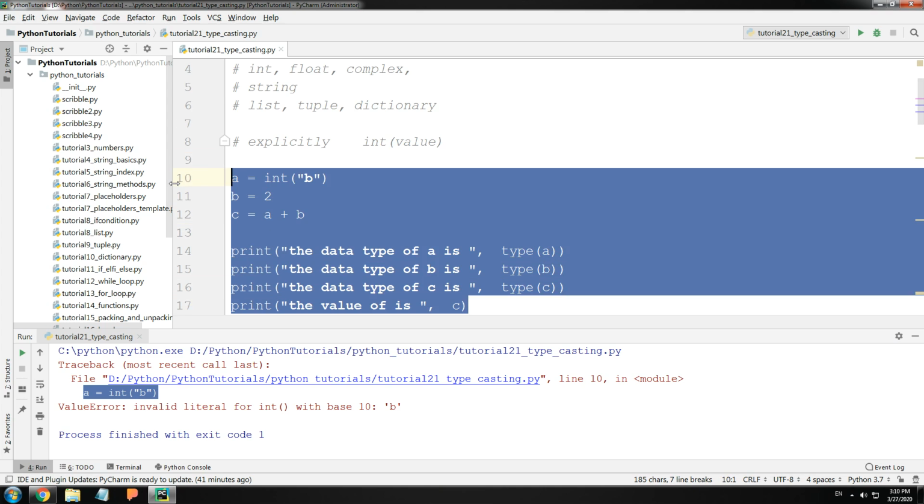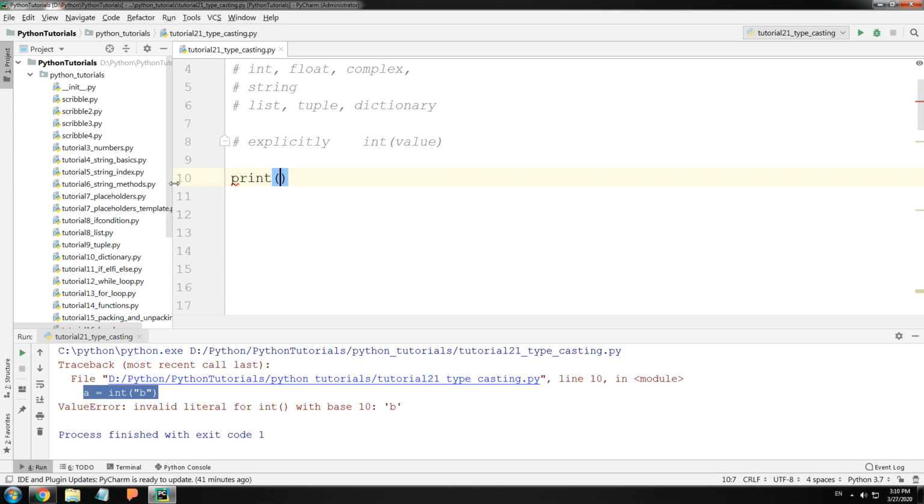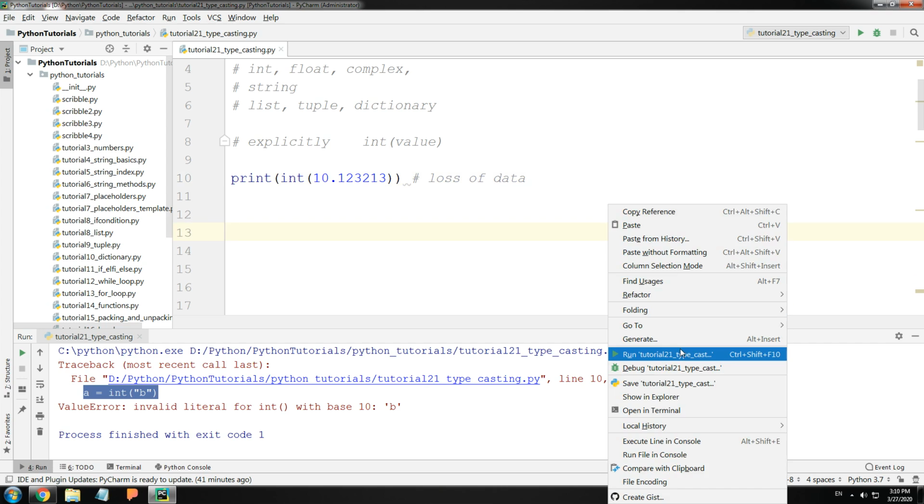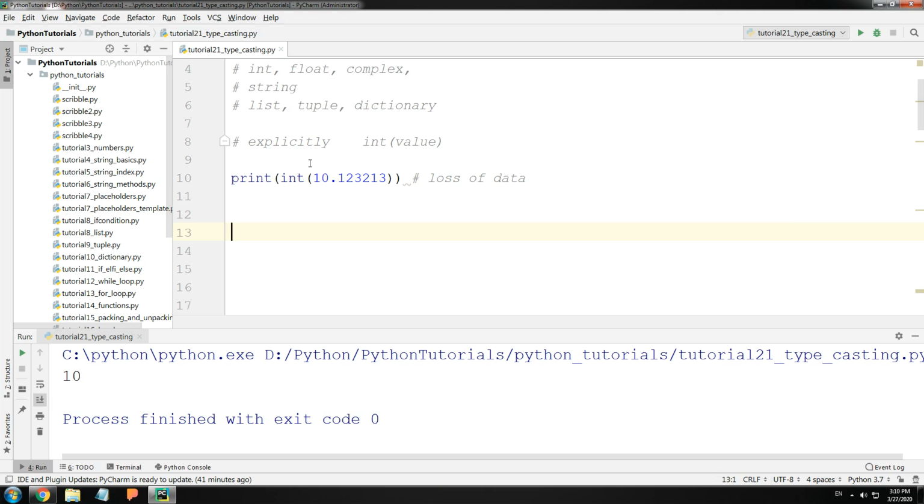The other thing to note is this. Let me delete this. If you are typecasting a larger number, like so, which is a float, into an integer, you are going to have a loss of data. Let me run this. So you see the actual number was 10.12 followed by a few more decimals. However, the output we get is just 10. So make sure that when you're converting, you convert it to the right data type, so you avoid loss of data.